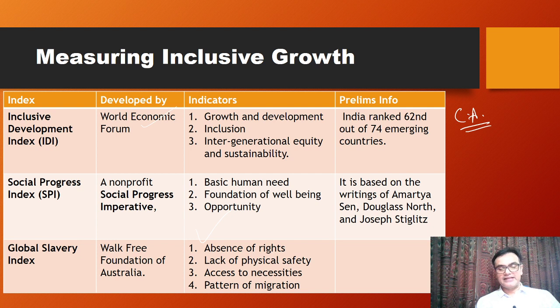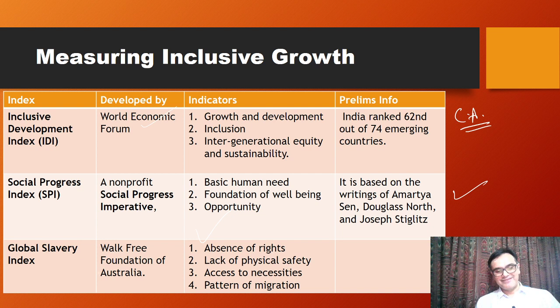So again, its indicators are basic human needs, foundation of well-being and opportunity. This is based on the writings of Amartya Sen, Douglas North and Joseph Stiglitz. Okay, a bit of a tongue twister there.